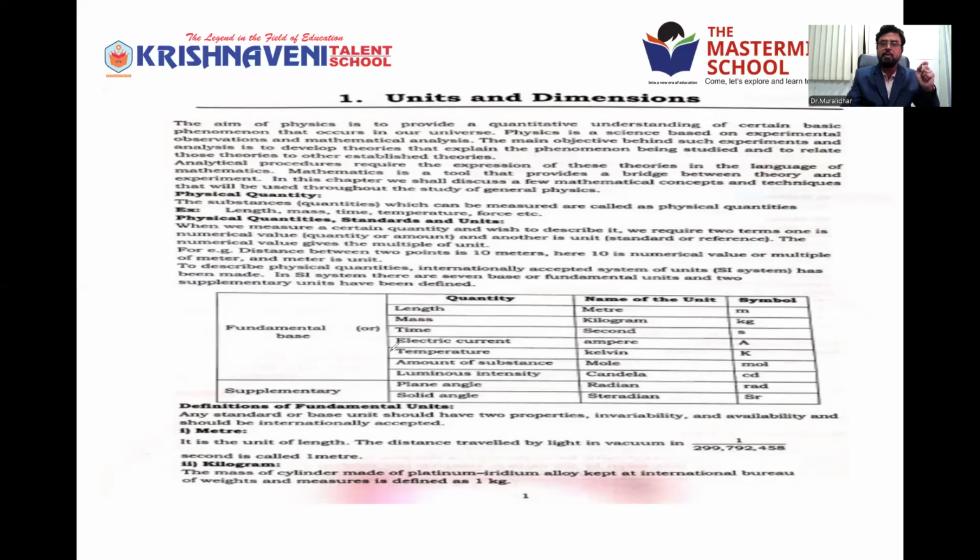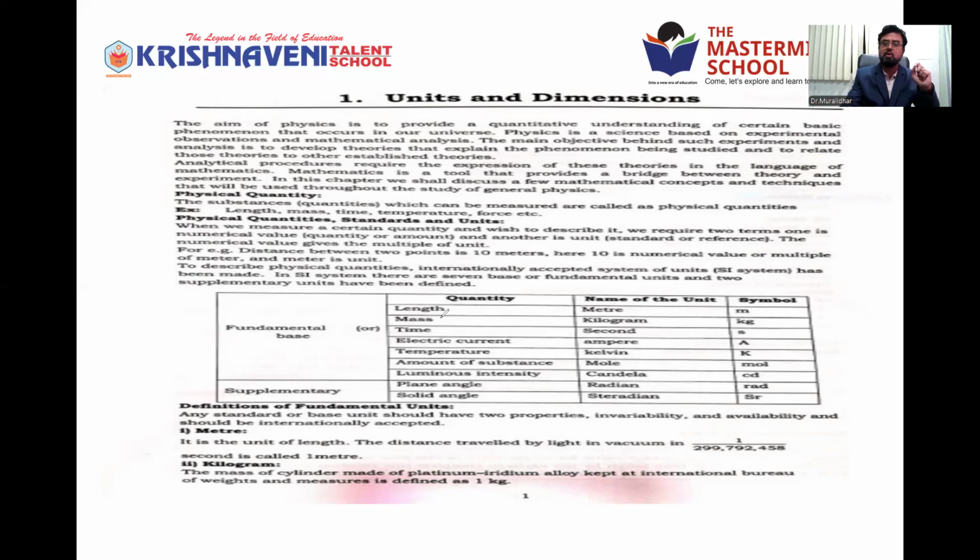Either they can be measured by device, formula, or method. Then the standard measurement of any physical quantity is called unit. These physical quantities are classified into two categories. One is fundamental physical quantity. Second one is derived physical quantities.